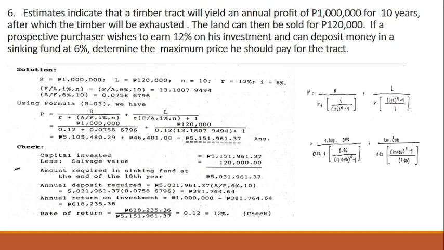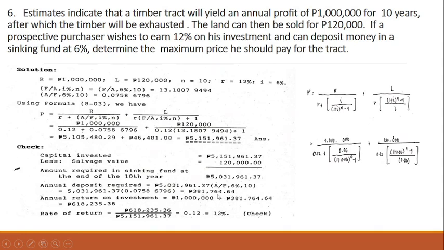So simply saying, this will be the amount of your investment. Now, the next thing we should do is find the annual deposit required. So this amount, 5,031,961.37, should be multiplied by the sinking fund factor A over F, comma I, comma N. So after solving this, we arrive at an answer of 381,764.64.